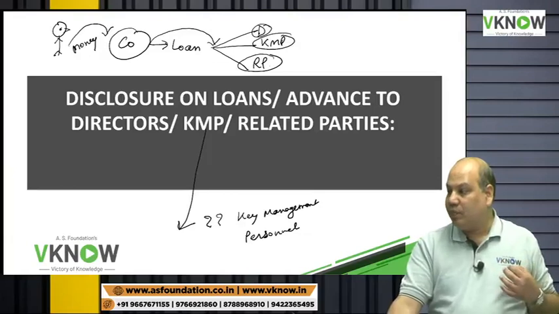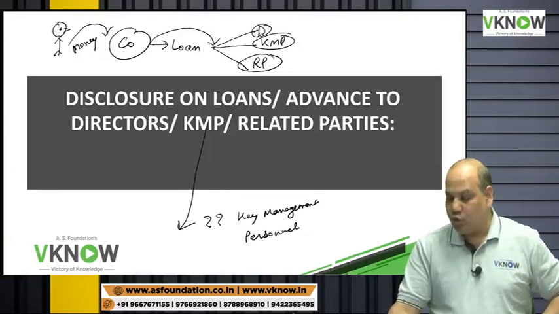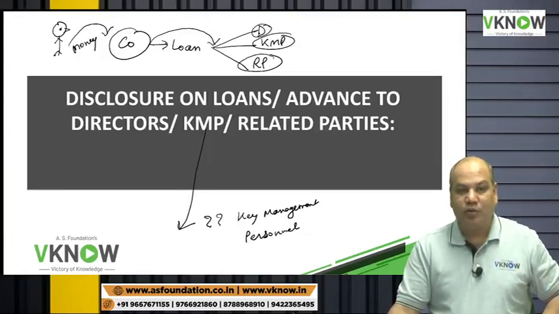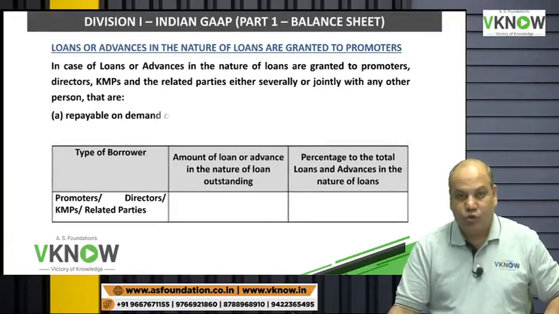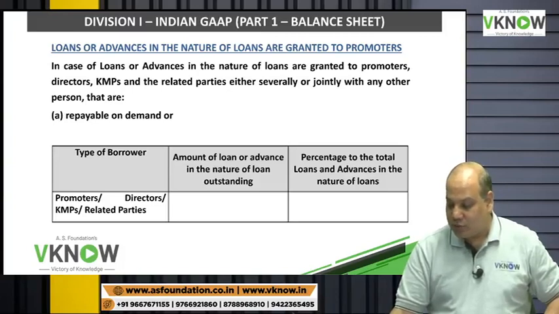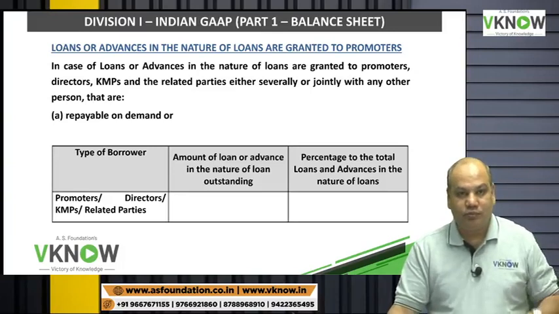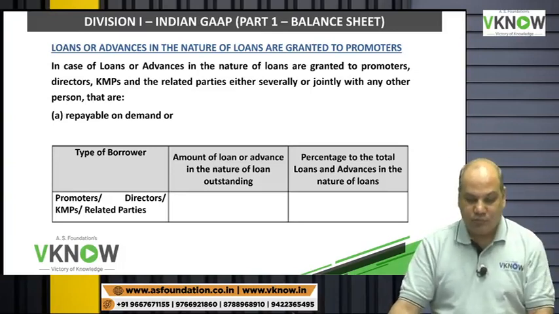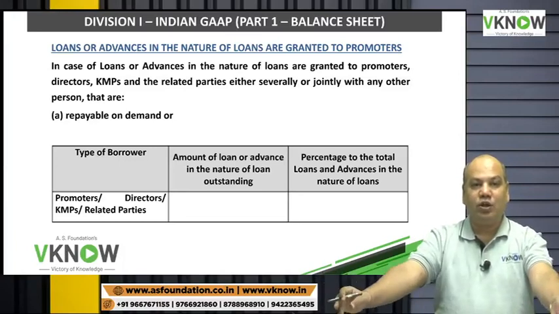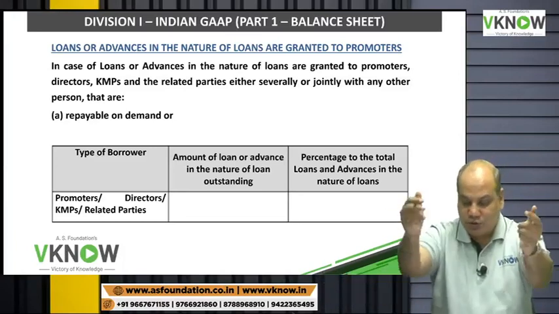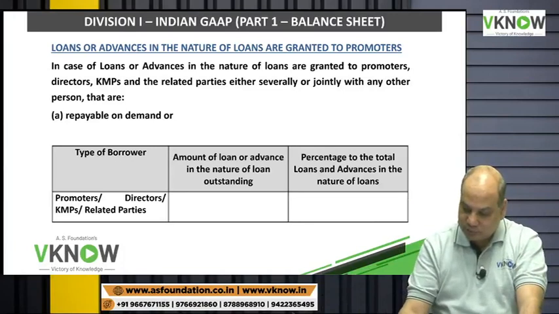Will you not feel bad about it? That you have given money to the company for business and this company is giving that money to the relative, to the directors, to the promoters, then give disclosure. When you give disclosure, then the users, shareholders, lenders, they will ask questions from the management.